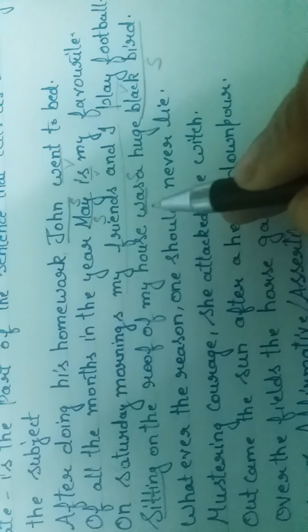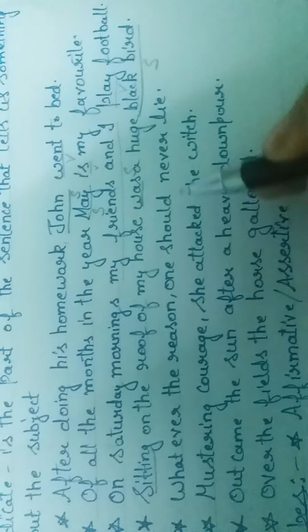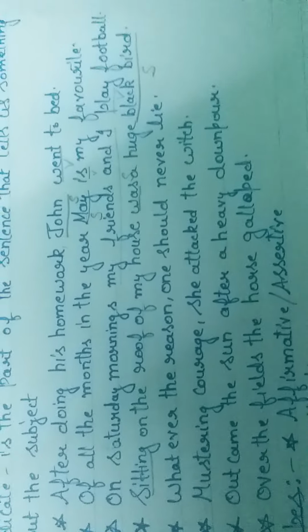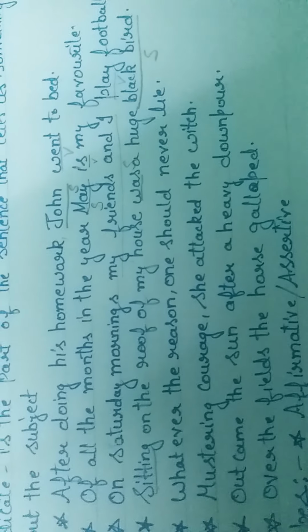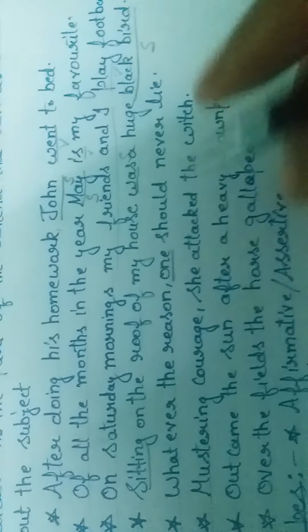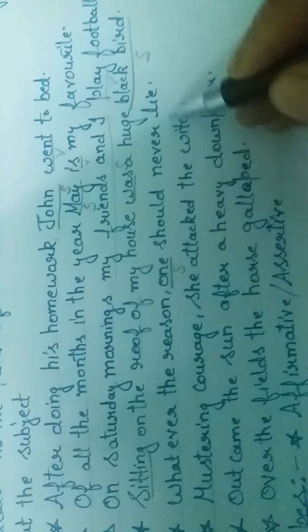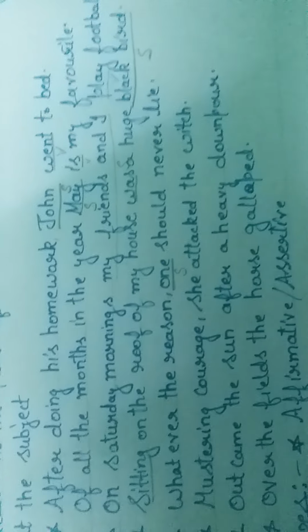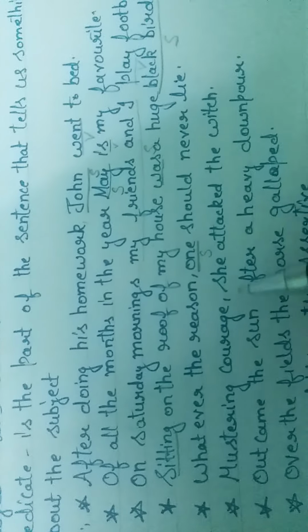Was sitting on the roof of my house, this is our predicate. The next is, whatever the reason, one should never lie. So here the sentence is talking about whom? Who should never lie? One should. One should never lie. So this is our subject, and should never lie, whatever the reason, this is our predicate. Let's take more examples. Mustering courage, she attacked the witch.